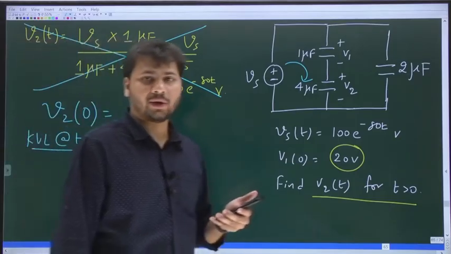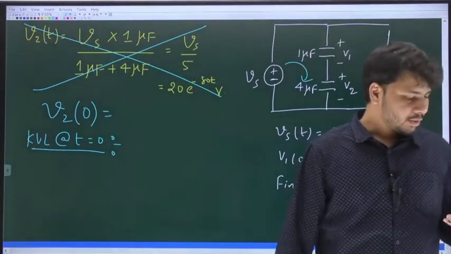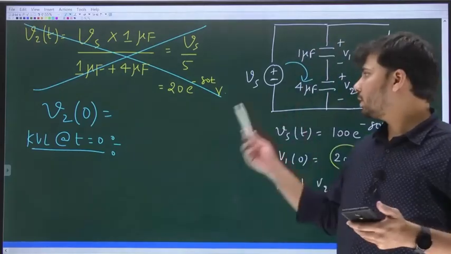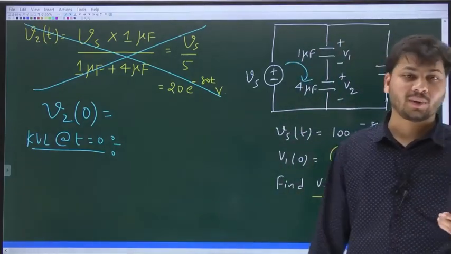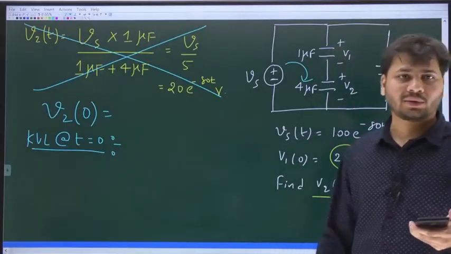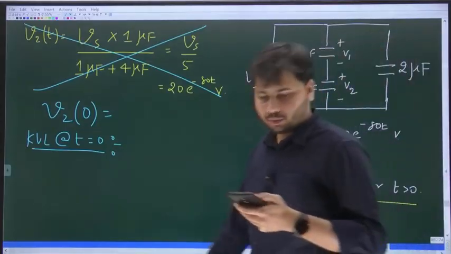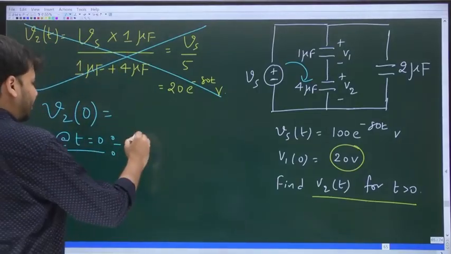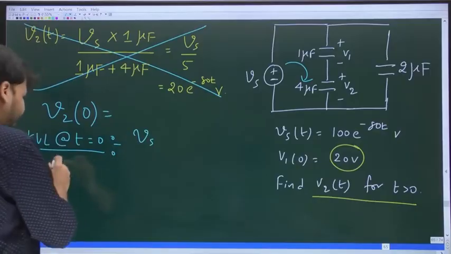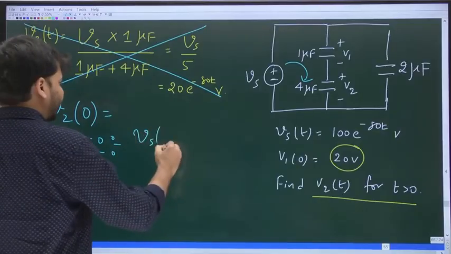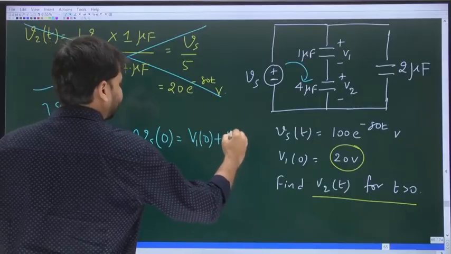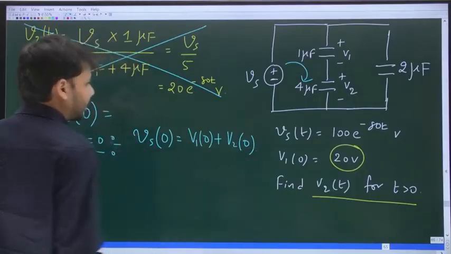V2 of 0 is 80. Previously you said V2 of 0 is 0, which is incorrect. So the initial voltage across the 4 microfarad capacitor is 80 volts, and that is from KVL around the loop. Because we are writing KVL at t equal to 0, Vs of 0 will be equal to V1 of 0 plus V2 of 0.